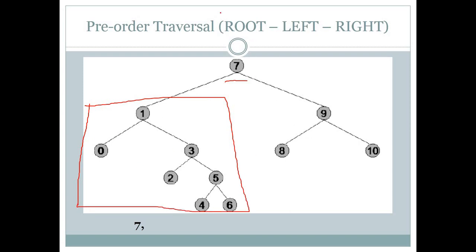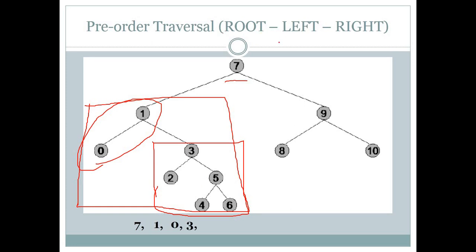For this subtree first choose root, which is 1. After choosing 1 go to the left, which is 0. After completing this go to the right, where we have another subtree. For this subtree first choose root, which is 3. After it choose left, which is 2.